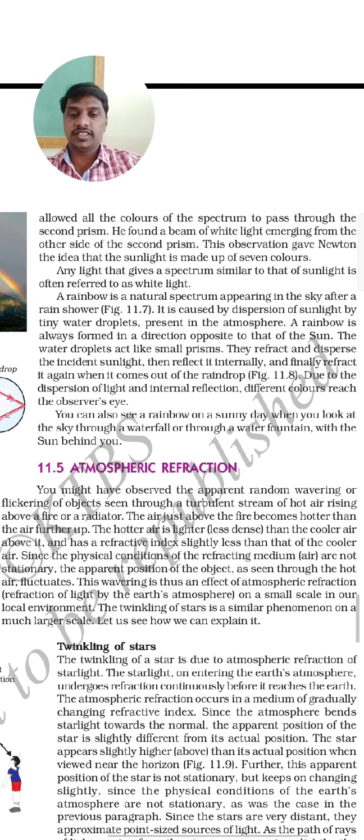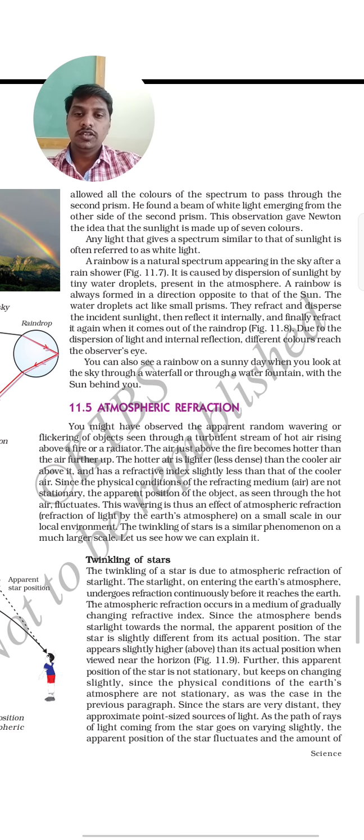Atmospheric refraction. You might have observed the apparent random wavering or flickering of an object seen through the turbulent stream of hot air rising above a fire or a radiator. The air just above the fire becomes hotter than the air further up. How does the air become hotter? That will go upside, and the cold air will come downside.